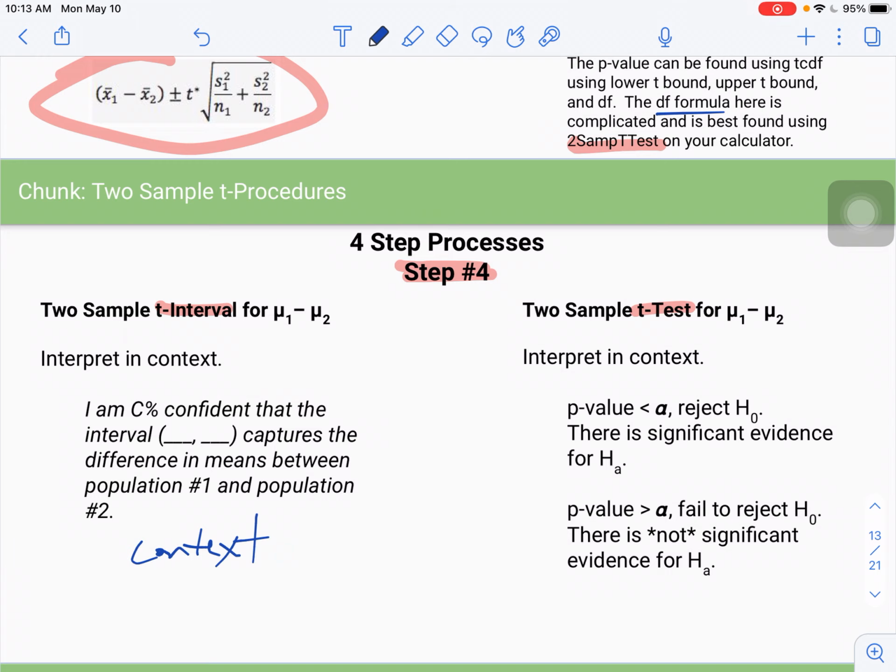And if you're interpreting the t-test, remember you compare your p-value to alpha. That decides whether you reject or fail to reject. If you reject, there is significant evidence for the alternative. It's usually saying that one population mean is bigger than the other. If you fail to reject, there's not evidence for the alternative. Okay, so those are your two 4-step processes for both the 2-sample t-interval and the 2-sample t-test.